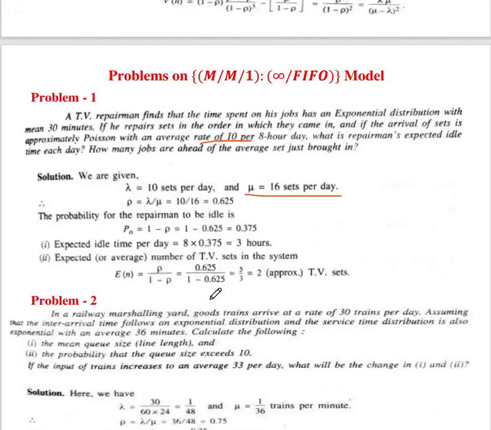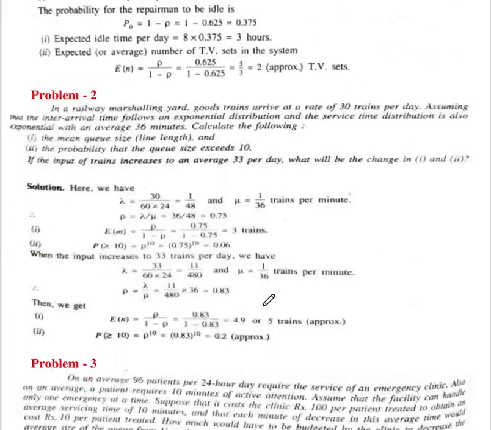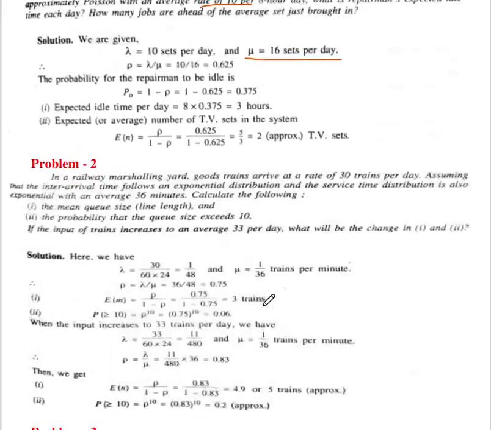So after solving we will get, that is 2. The TV repairman sets the two TVs per day. Okay, so this is the first example.